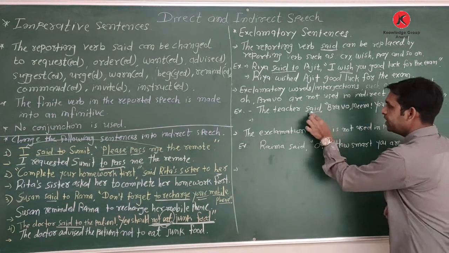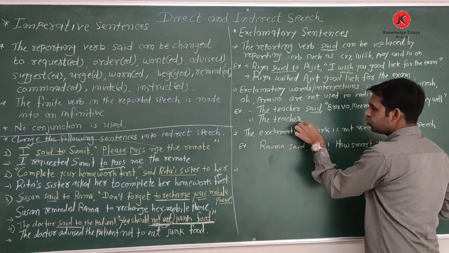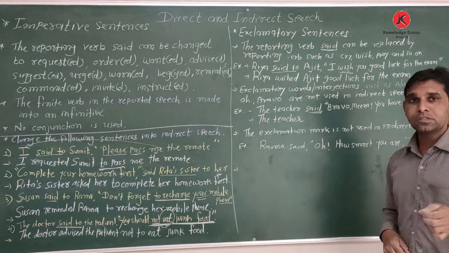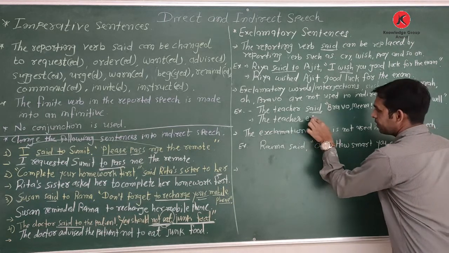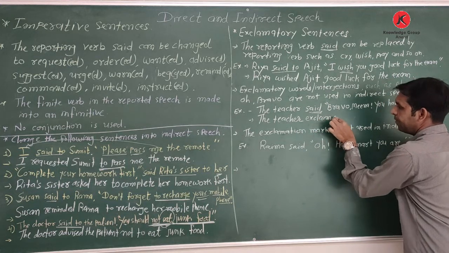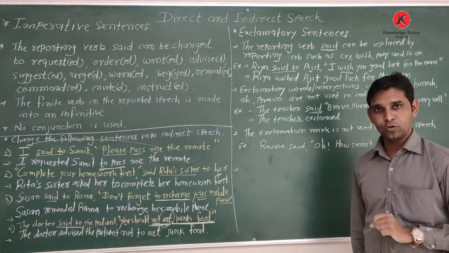Okay, so this said, already given the teacher as speaker. So what we use? We use the word exclaimed. Which word we use? Exclaimed. Exclaimed with. Exclaimed that we use.